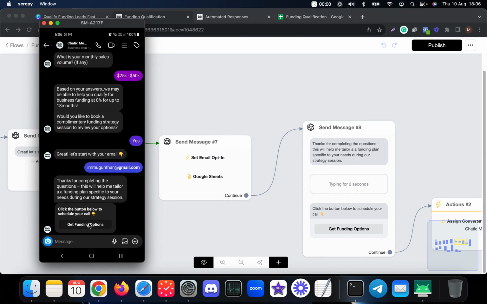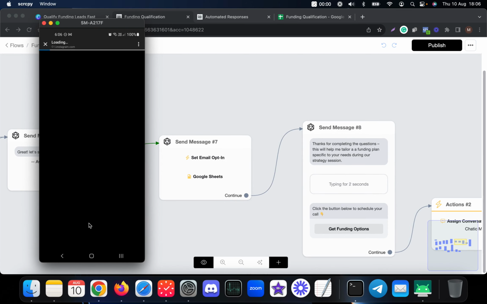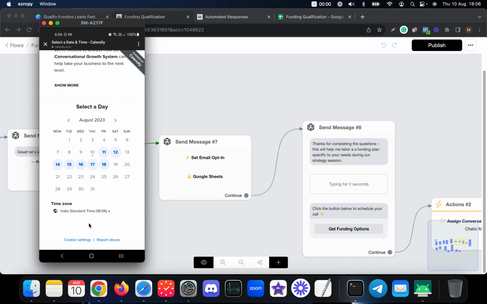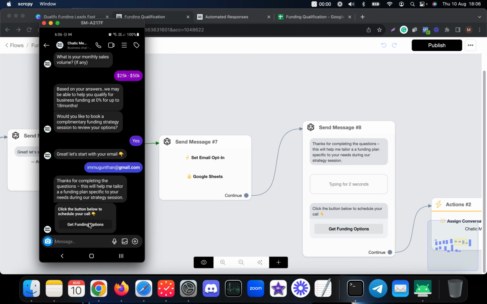If they press this particular button, they will be taken to the Calendly link, where they can actually book an appointment. So this is just a quick demo of how this works. Let me show how the data is saved in the Google Sheet and how a particular profile looks in our omnichannel inbox as well. So let me go back over here.